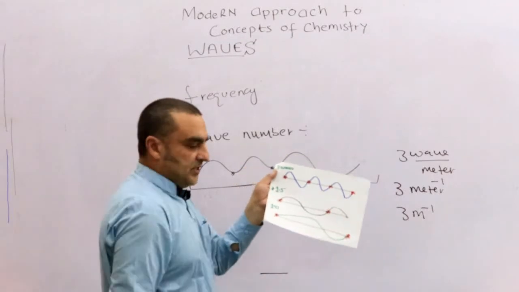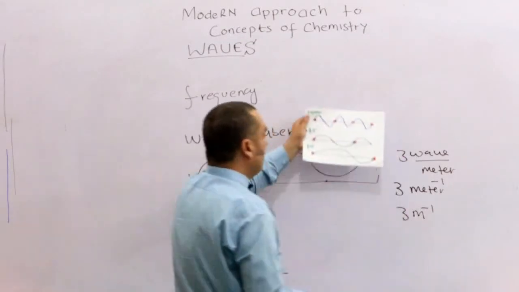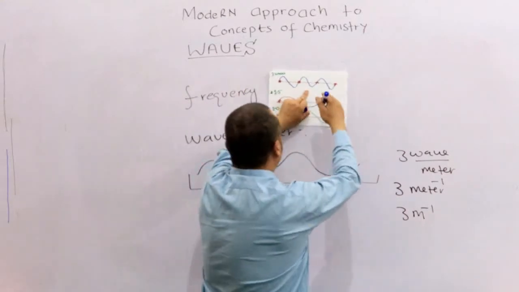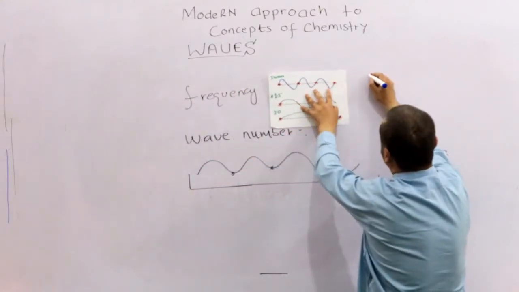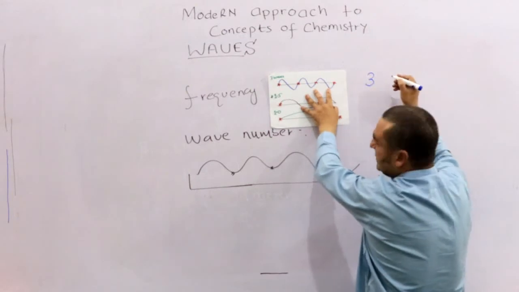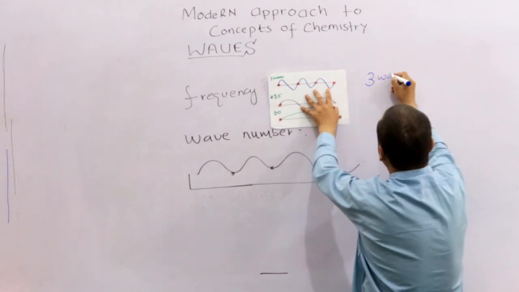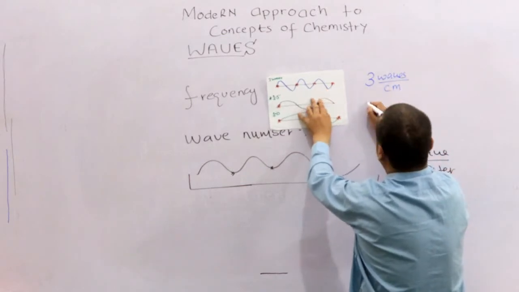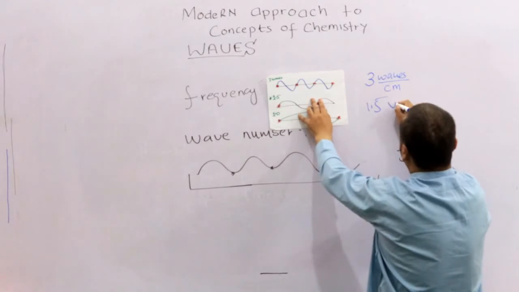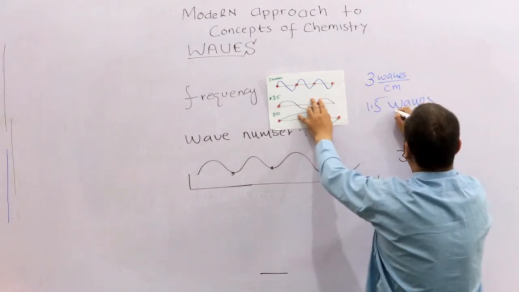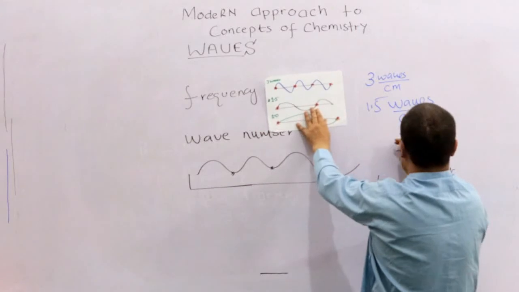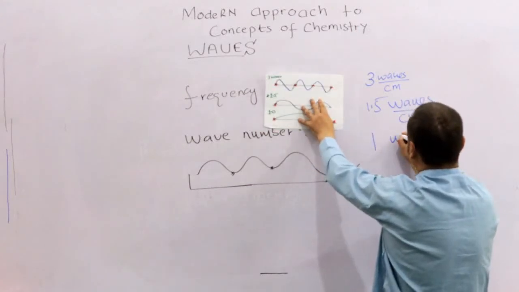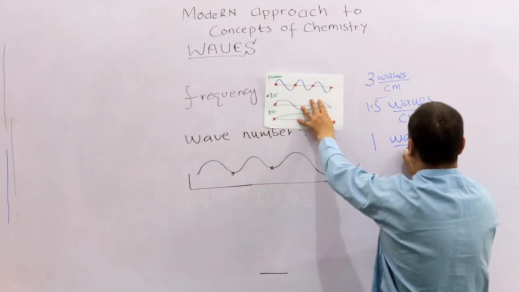Okay, so let me write it. The above one, the blue one, I can write it for this. The wave number for this is 3 waves per centimeter. This one, 1.5 waves per centimeter, and the other one, 1 wave per centimeter.